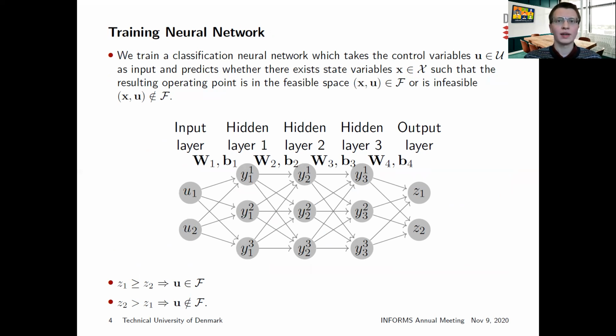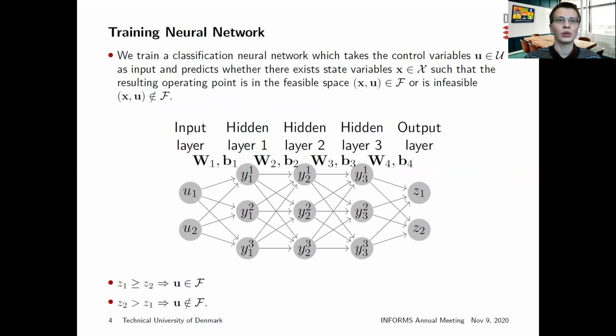We train a classification neural network which takes the control variables U as input and predicts whether there exist state variables X such that the resulting operating point is in the feasible space or is infeasible. Here we provide the general architecture of the classification neural network. For binary classification, based on a comparison of the magnitude of the neural network output, we can either classify the